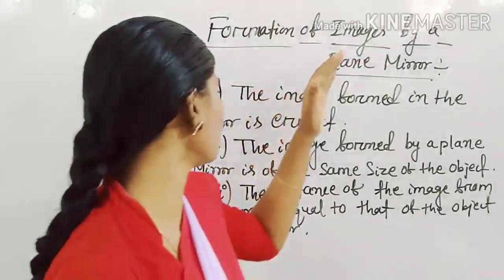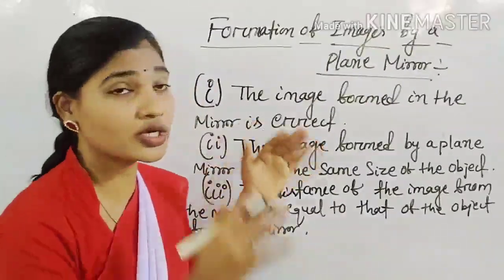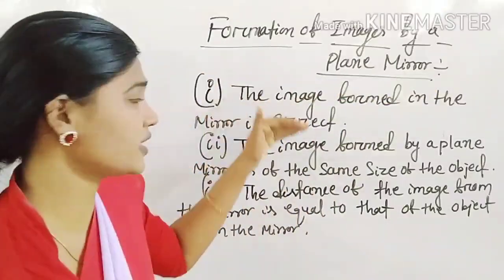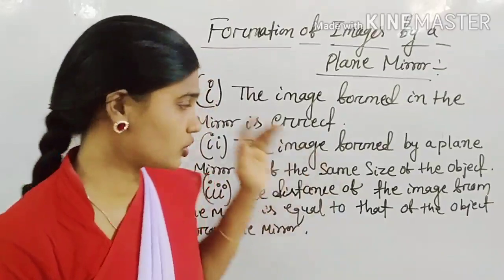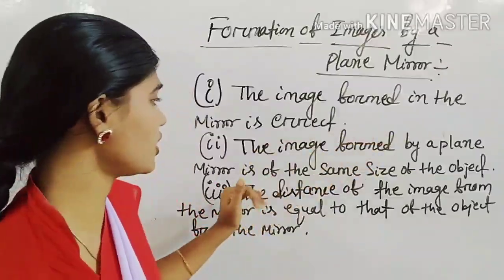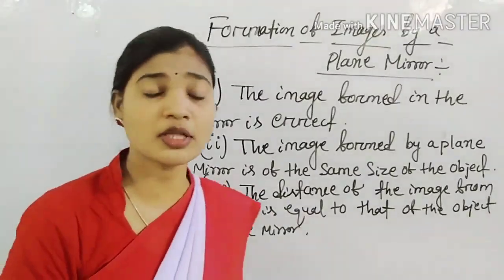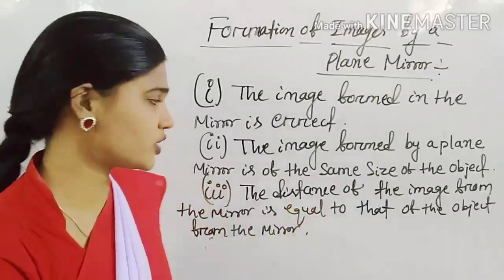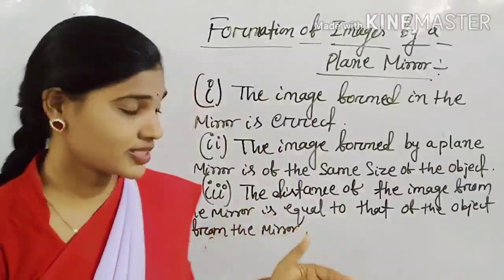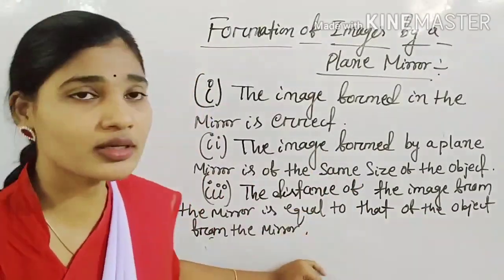The image formed in the plane mirror is erect. Erect in Odia we say solakha or siddha. The image formed in the plane mirror is erect, like a straight line. The image formed by a plane mirror is of the same size as the object. Third, the distance of the image from the mirror is equal to that of the object from the mirror.